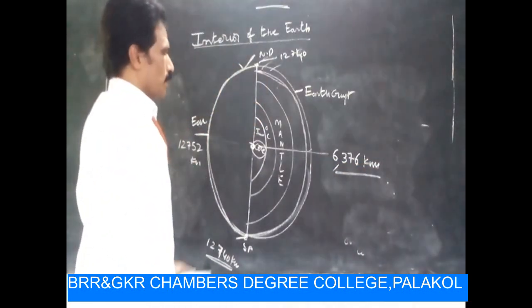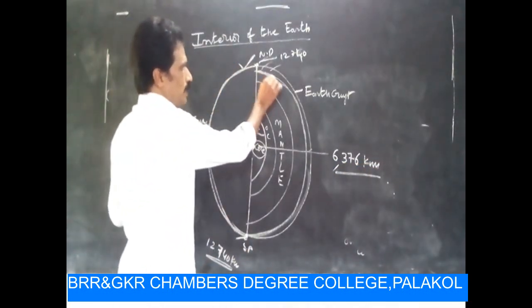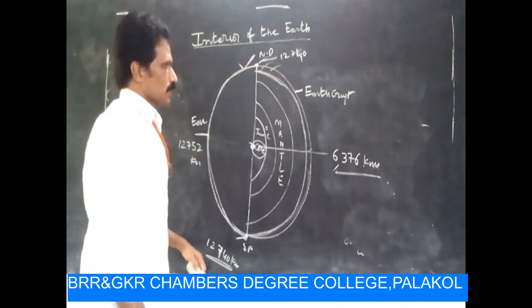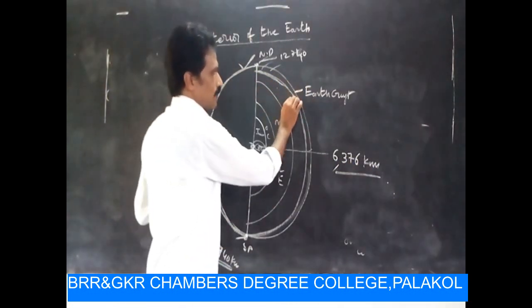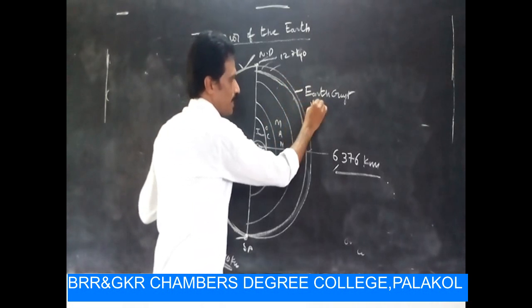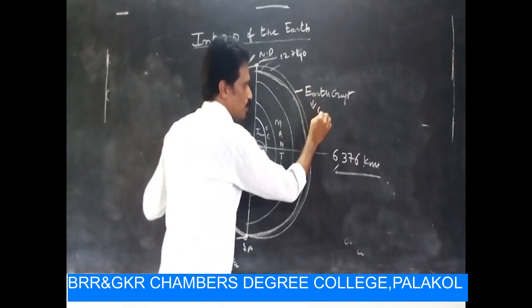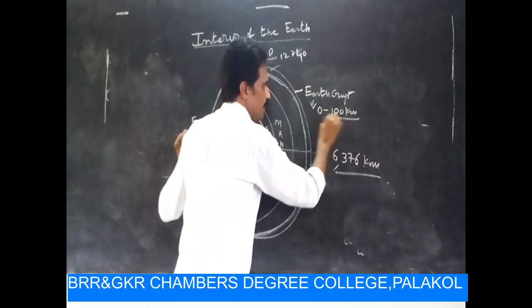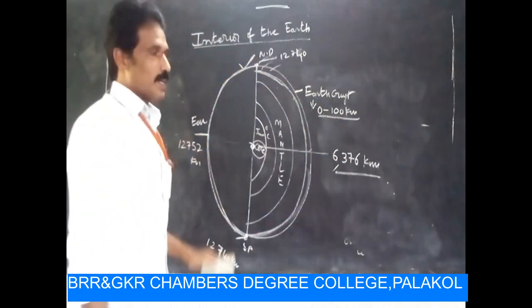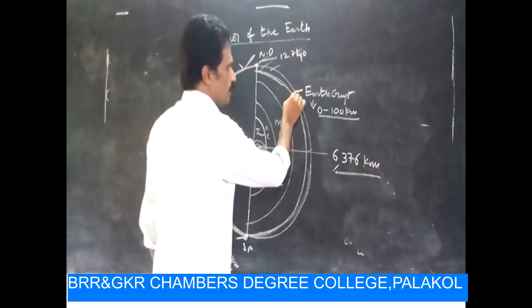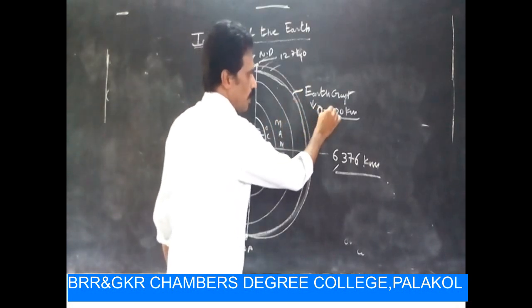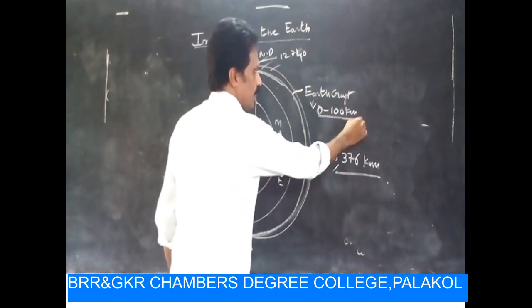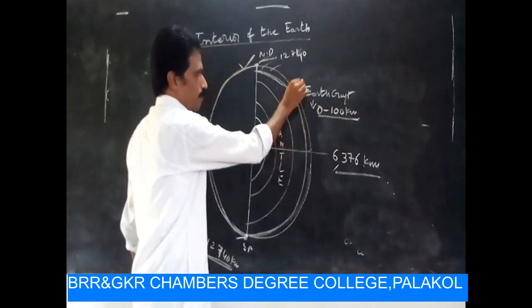Another important thing is the depth of the earth crust is 0 to 100 kilometers.